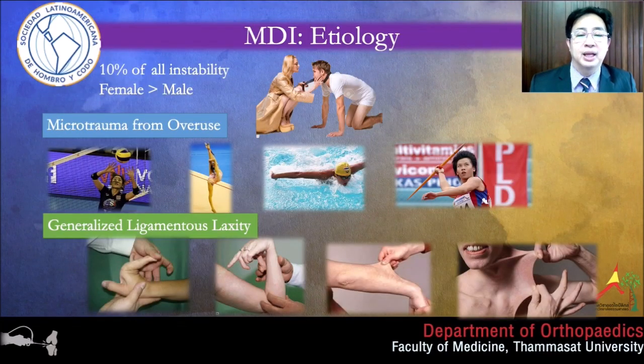It is about 10% of all instability, mostly female. The first mechanism is repetitive microtrauma, such as in overhead athletes. The second mechanism is a disorder causing generalized ligament laxity, for example, Ehlers-Danlos syndrome, Marfan syndrome, and osteogenesis imperfecta.